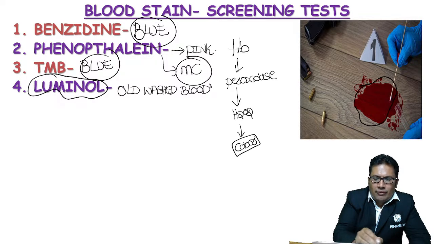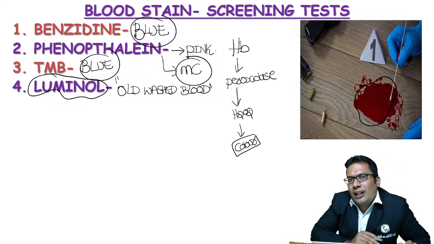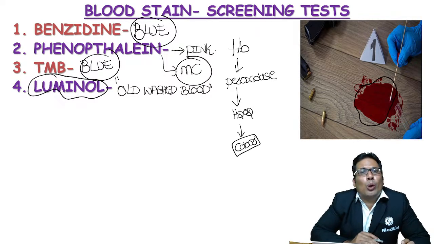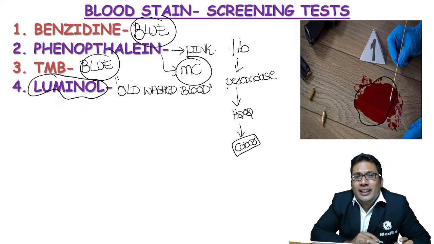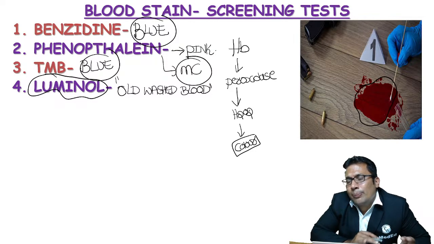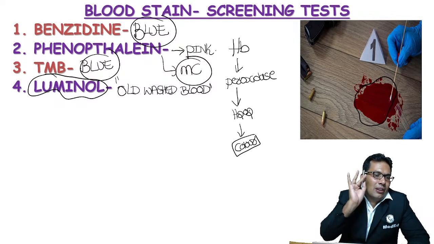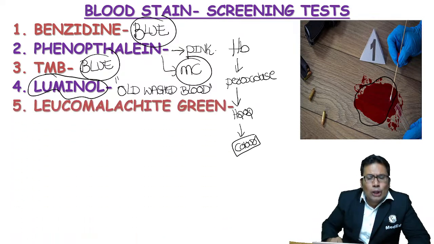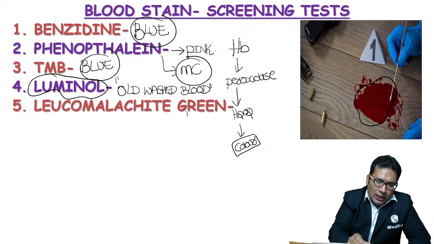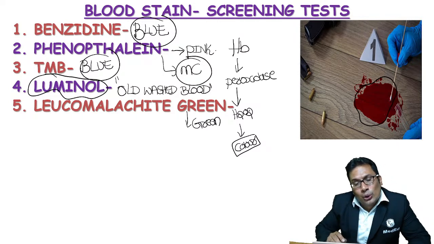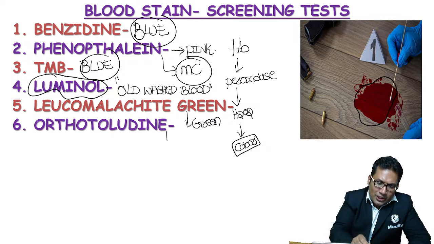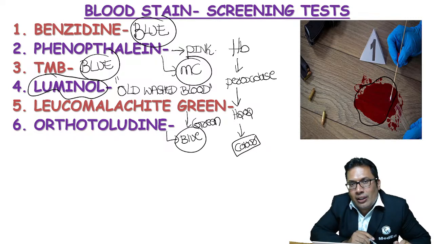Like an example, in the Nirbhaya case, Delhi crime, the entire bus was washed. So even in old washed blood stain, you can use the luminol test. Luminol test can be asked in your exam. Leucomalachite green test gives green color. There's one more test known as orthotolidine test, which gives rise to blue color. So all the colors are also very important.